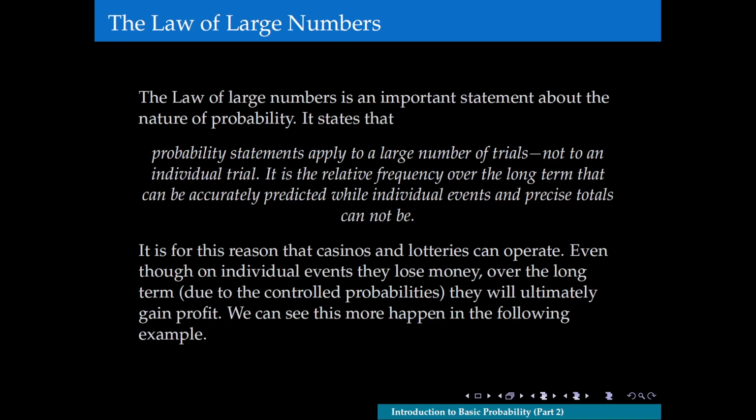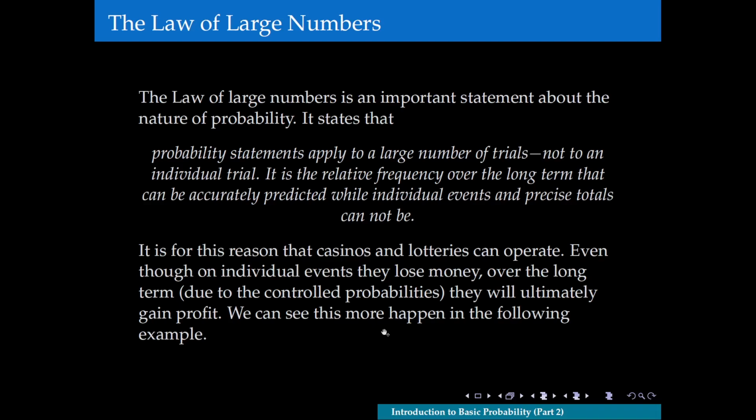It's because of this law of large numbers that things like casinos and lotteries can operate. Even though they give out money to individual winners, and they lose money over the short term, over the long term they control the probability. If you look at the probabilities of winning at a casino or a lottery, they are fixed so that the house has the advantage. So over the long term, they will ultimately gain a profit. Even though they lose money on individual outcomes, in the long term they are winning and gain profit.